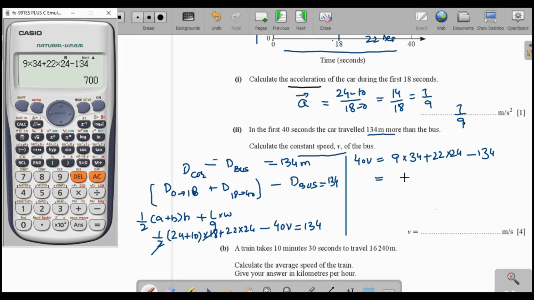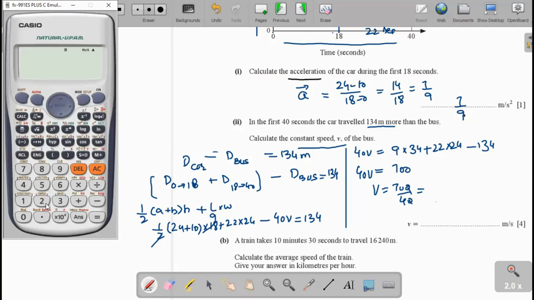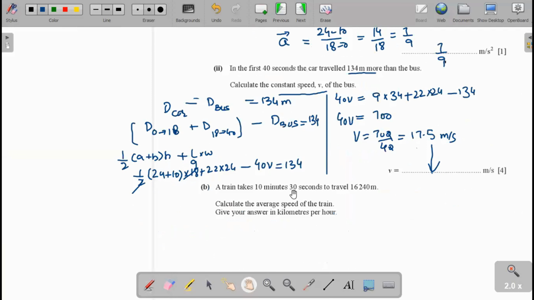Now we divide 700 by 40, we get 70 over 4. 70 divided by 4, the answer is 17.5 meters per second.